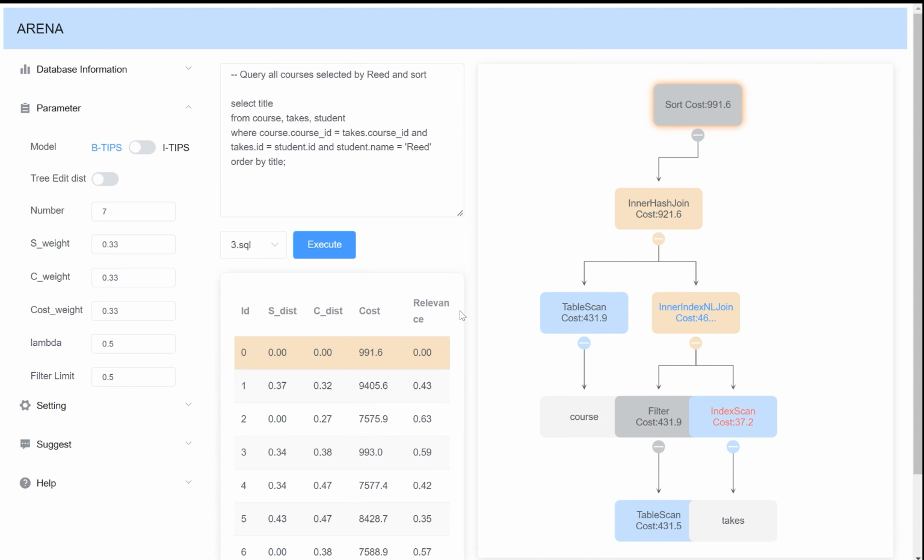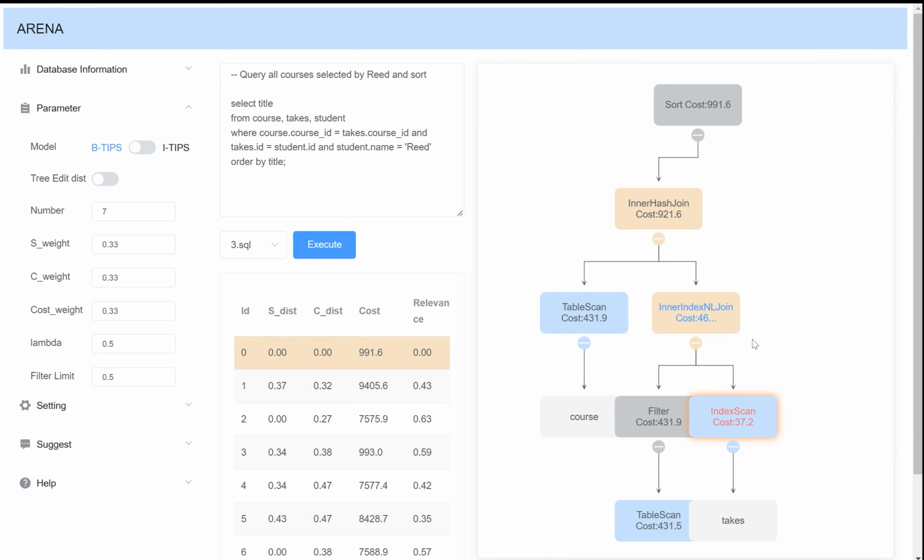Each node in the tree represents a physical operator used in the plan, and different types of operators are labeled with different colors. For example, join operators are represented in orange, while scan operators are represented in blue, and we can see more detailed information of index operators by clicking on it. Specially, each node shows their execution cost, which is useful for learners to find why QEP is better than AQPs.